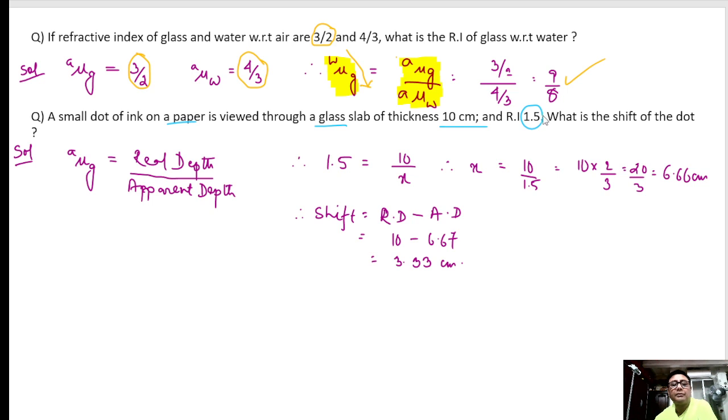So if the thickness of the glass slab is 10 centimeters and the refractive index of the glass is 1.5, what is the shift of the dot? We know that refractive index is real depth by apparent depth. So 1.5, real depth is 10 centimeters. Apparent depth, we find out it is 6.66. What is the shift? Real depth minus apparent depth, 3.33 centimeters. So the dot of ink will appear raised by 3.33 centimeters. Clear?